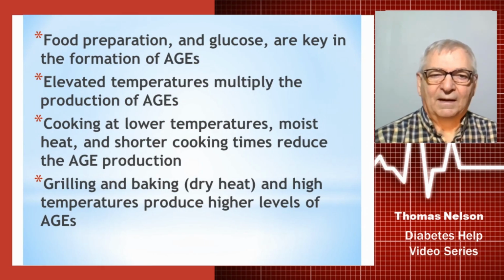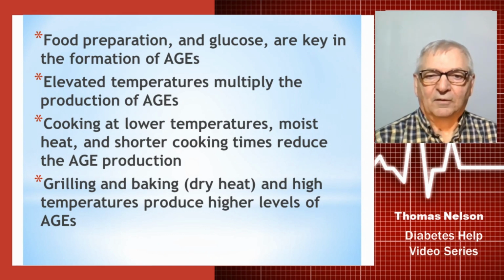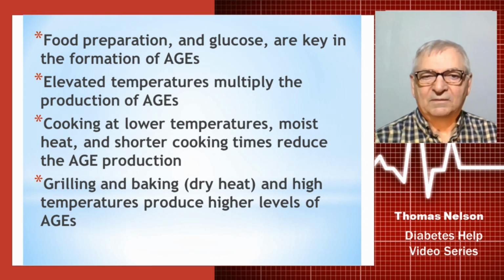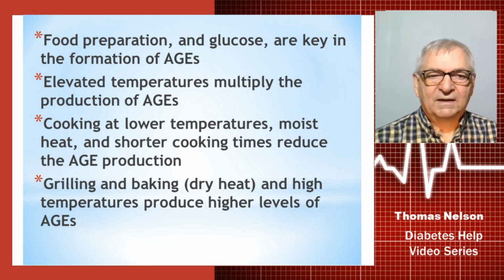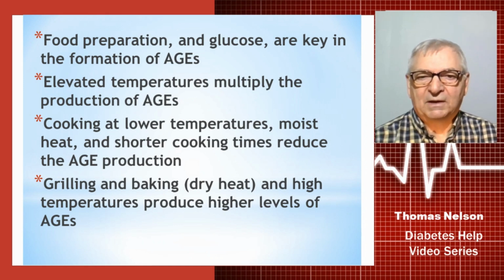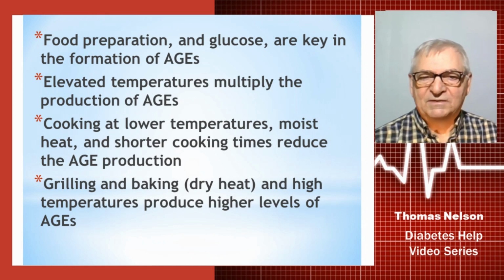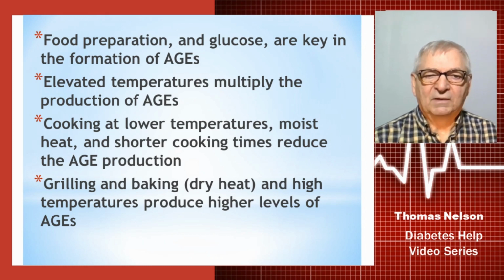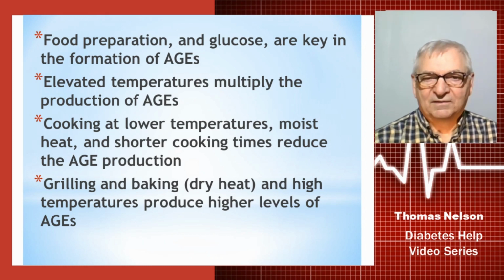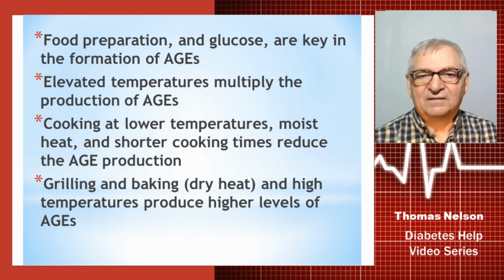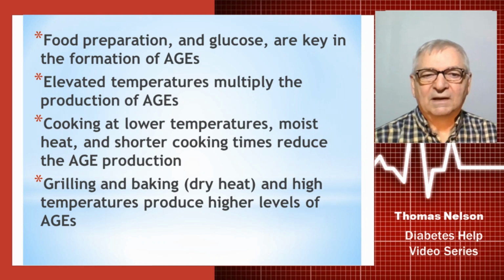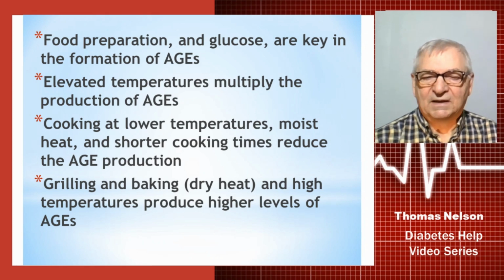Food preparation, then, and glucose are the key to the formation of AGEs. So clearly, reducing the glucose amounts and how you prepare the food is going to be very important. Elevated temperatures multiply the production of AGEs, as you recall, and you recall that the higher your glucose level in your blood sugar, the more AGEs produced. And you remember that cooking at lower temperatures, moist heat especially, is better, while dry heat increases AGE production. And shorter cooking times are going to reduce the AGE production.